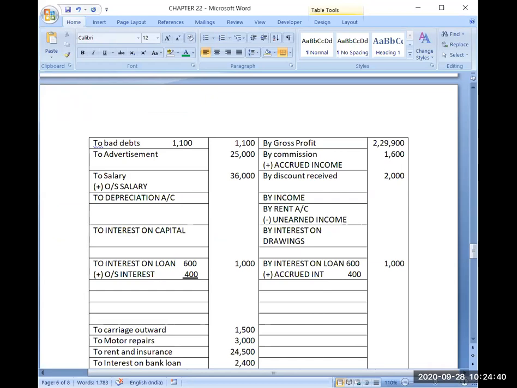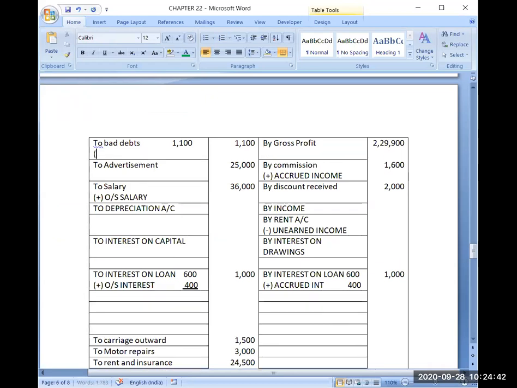And then I will add the bad debts given in the adjustment. It is generally called further bad debts. Whatever amount is given in the adjustment, you can add it. Suppose, for example, 1000.